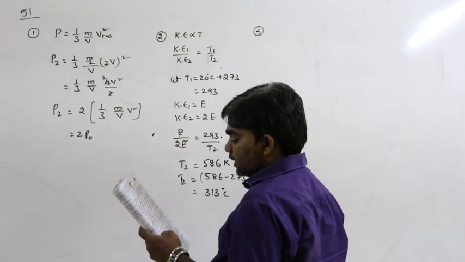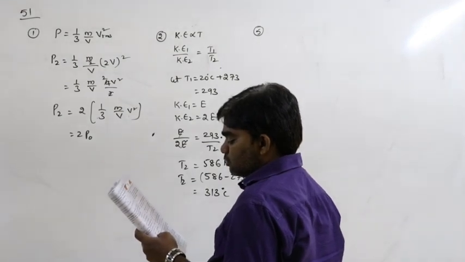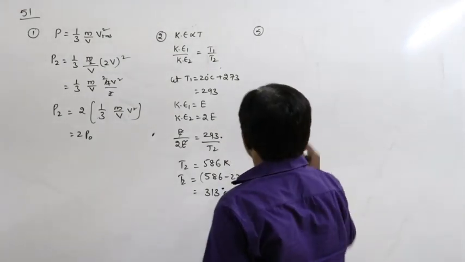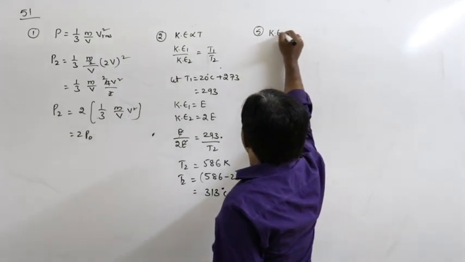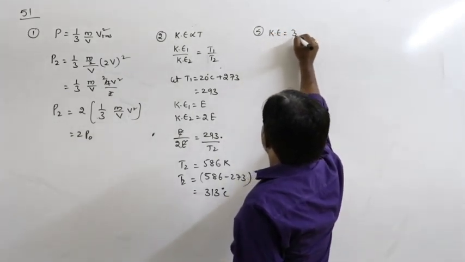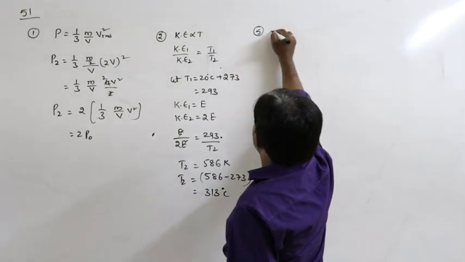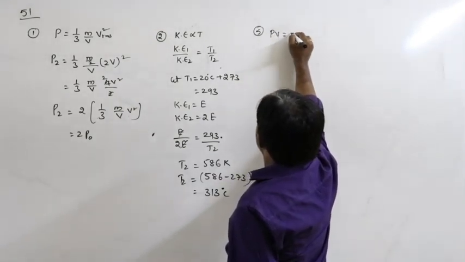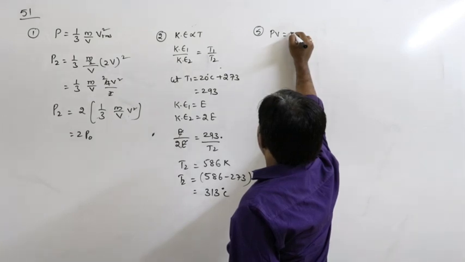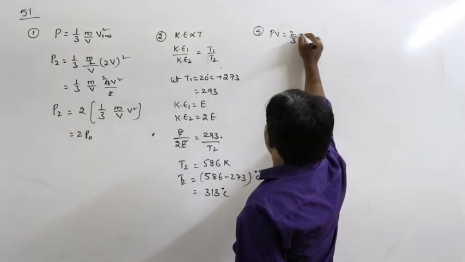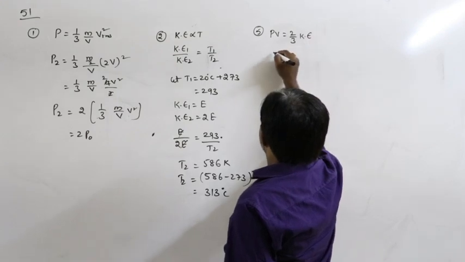Next, fifth question. The total kinetic energy of 8 liters of helium molecules at 5 atmosphere pressure is? According to the relation, PV is equal to 2 by 3 KE.